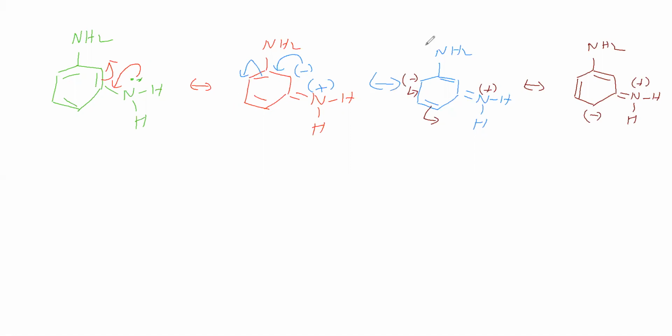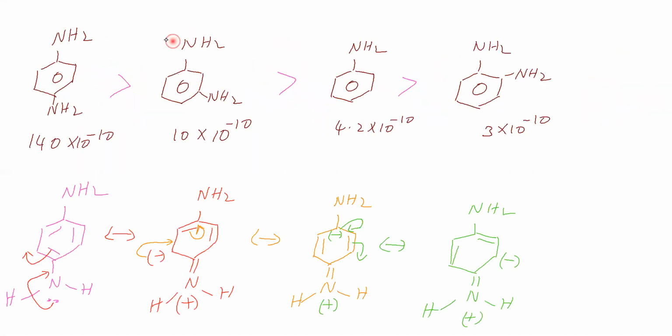Now we will see this aniline, where the amino group nitrogen is attached to this carbon. What charge is this carbon getting due to resonance? That we'll see here. No charge, here no charge, here no charge. So in meta amino aniline, the carbon to which the amino group nitrogen is attached has not got any charge because of this amino resonance.